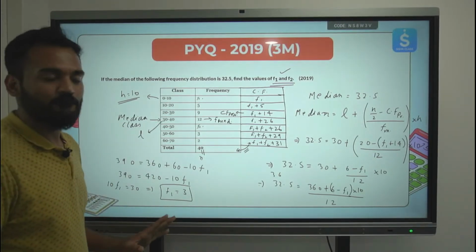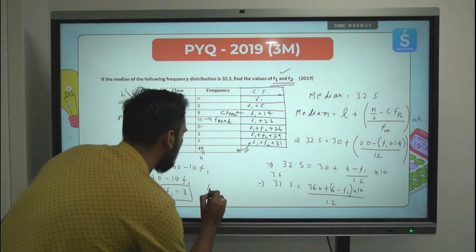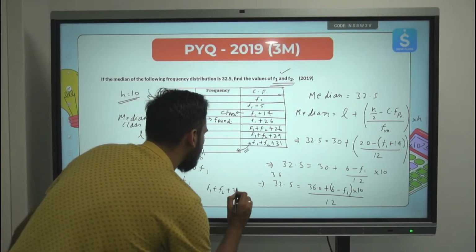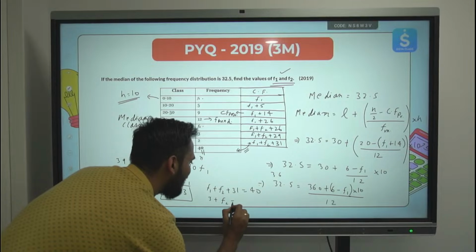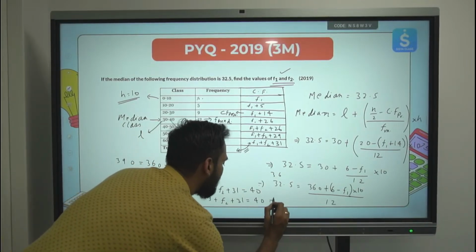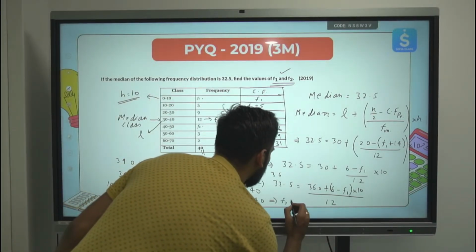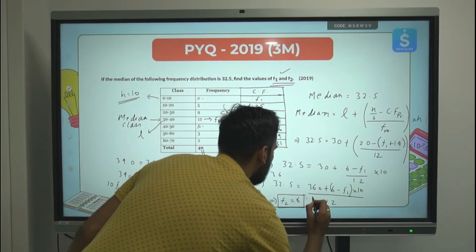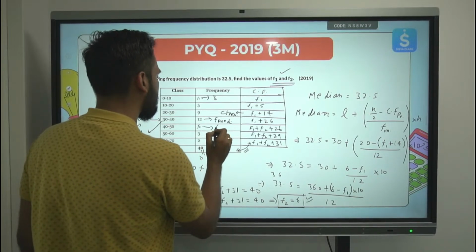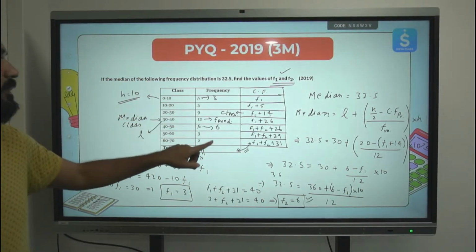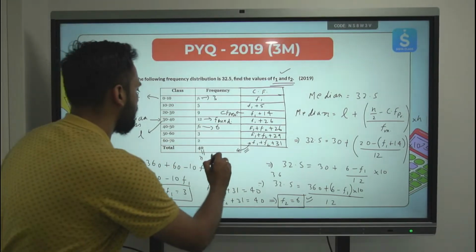Once F1 is 3, we know that F1 plus F2 plus 31 is equal to 40. F1 is 3, so 3 plus F2 plus 31 will be equal to 40. This will give me F2 is equal to 40 minus 34. That comes out to be 6. So F1 will be 3, F2 will be 6. Clear? You can cross check: 3 plus 6, 9 plus 31, 40. You are getting the total here as well. Clear? I hope this is clear.